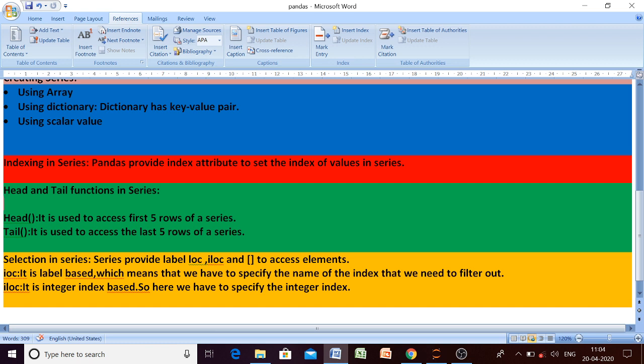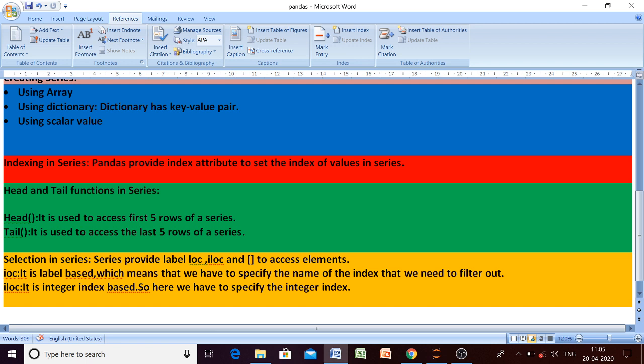You have to remember all these things because all these functions and concepts will be used in the second data structure also, which is the data frame. First we are discussing the one-dimensional data structure, that is series, and next we will discuss the data frame, which is two dimensional. But all these functions and concepts will be applicable there also. So you have to listen carefully and go through my Python code as well.